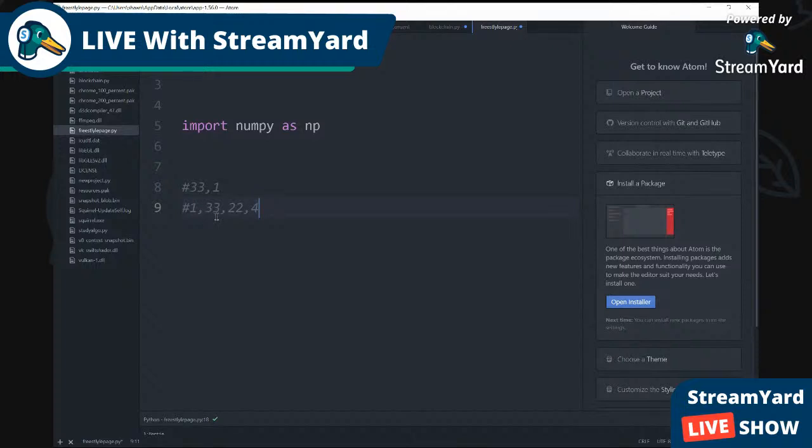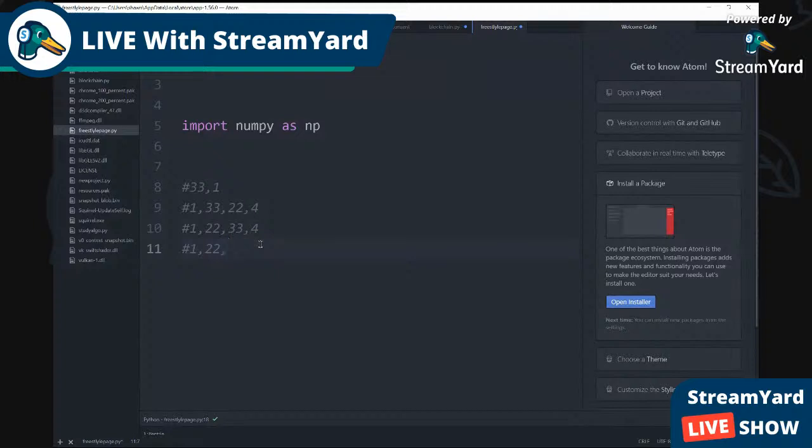Is 33 greater than 22? Yes, it is. So 22 is now swapped with 33. And now we have 4. Is 33 greater than 4? Yes, so it does it again.